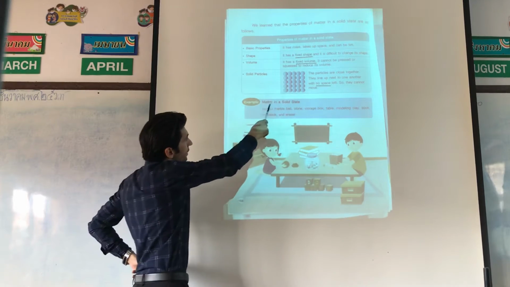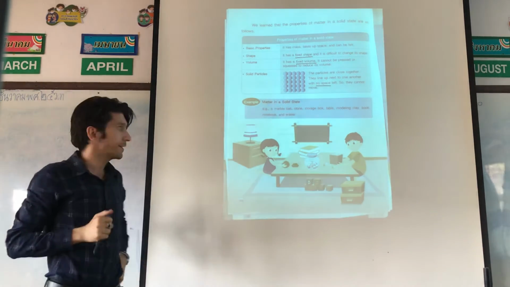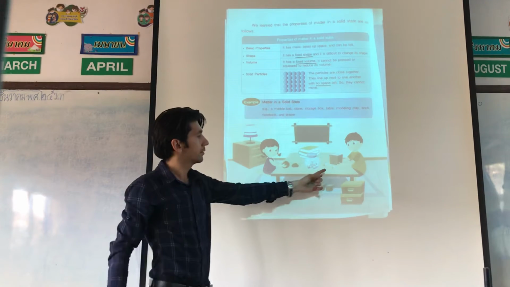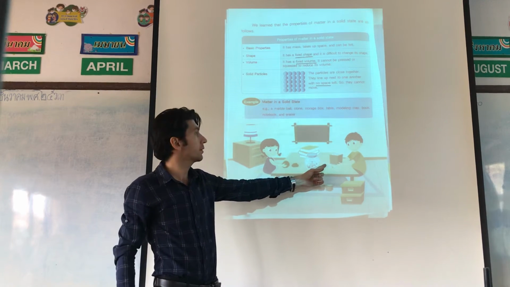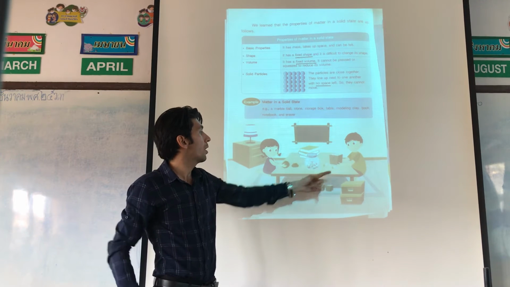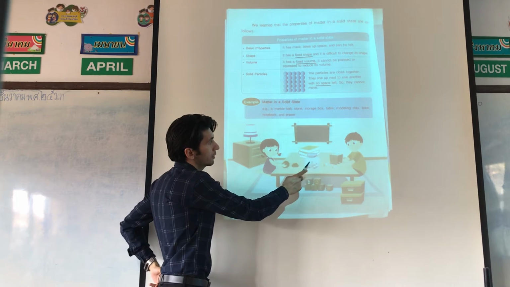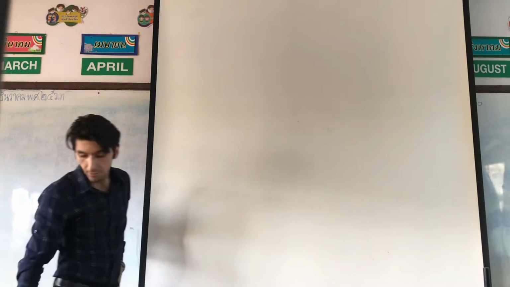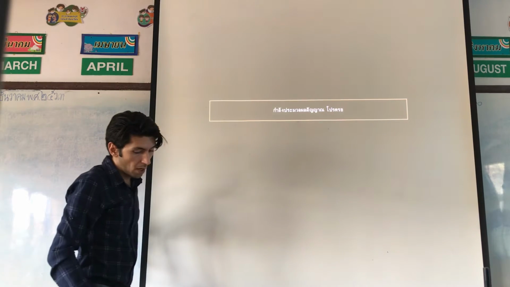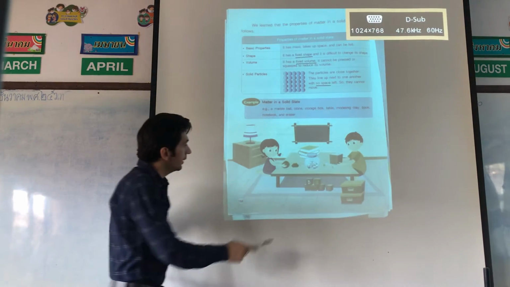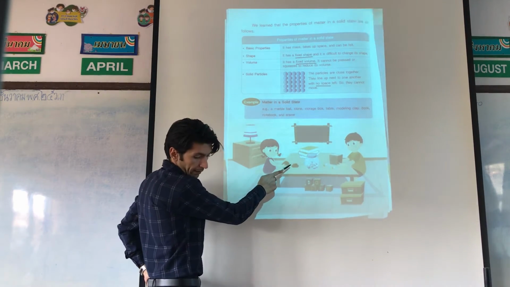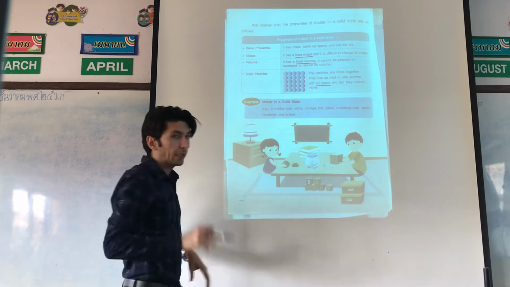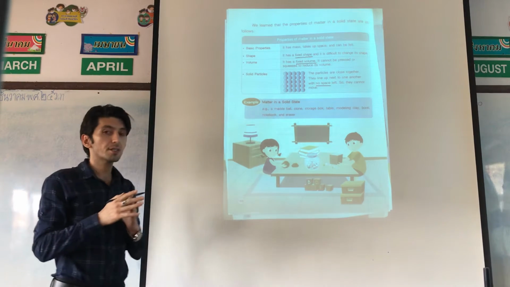Examples of matter in a solid state: marble ball. You can look at the picture in your book. Marble ball, stone, storage box, modeling clay, book, notebook, and eraser. All of them are solid.